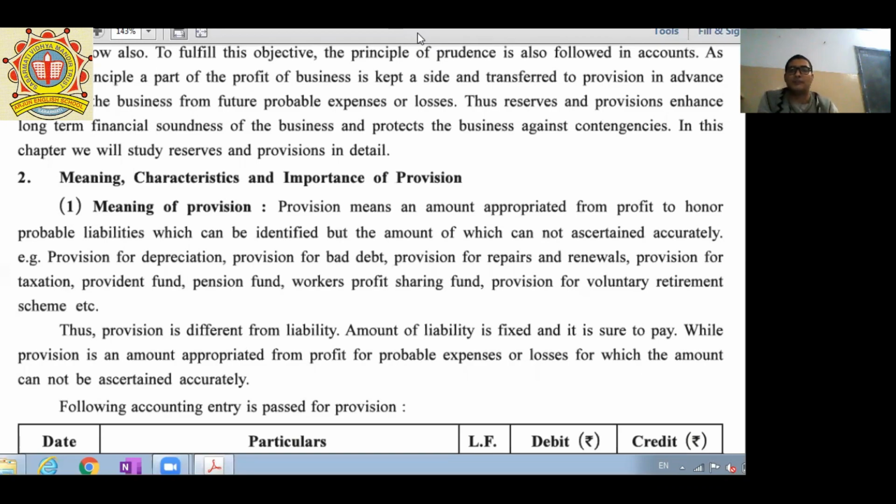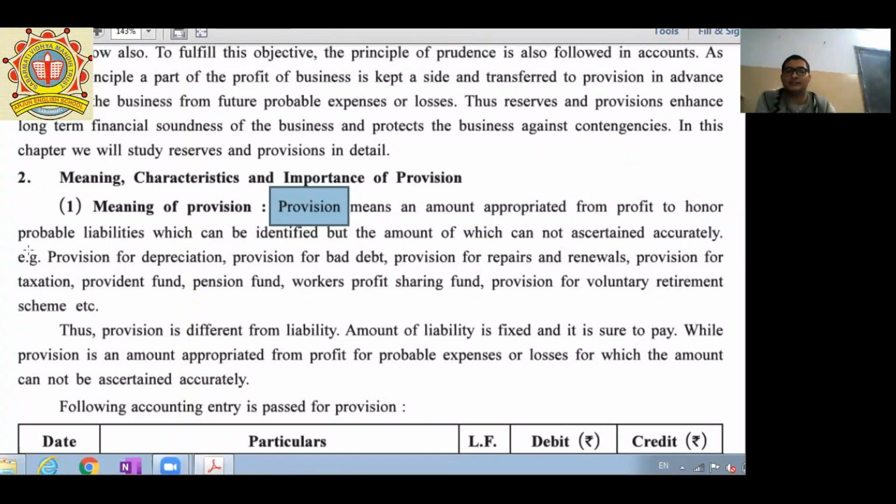Your parents make some provision, and provision means appropriated from profit, to honor probable liabilities, which may occur in future but the amount cannot be ascertained accurately. We can say that our educational expense is likely to be 2 lakh to 3 lakh, but it is not exact. Yet your parents must make a provision regarding this.